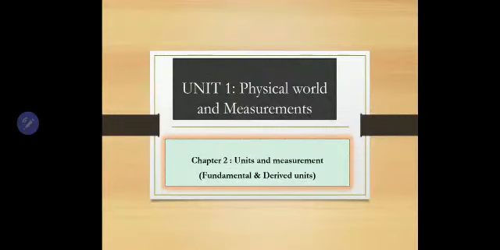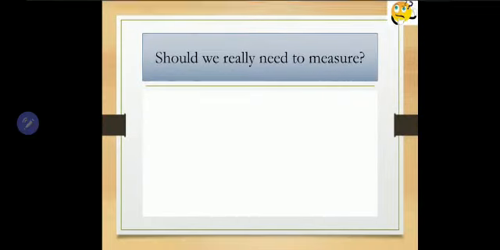Today we will be discussing a small topic, fundamental and derived units from the chapter Units and Measurements. This chapter gives the importance of measuring physical quantities, and it tells us what the different types of physical quantities and units are. In our day-to-day life we measure certain quantities like temperature, current, potential, time, distance, isn't it?